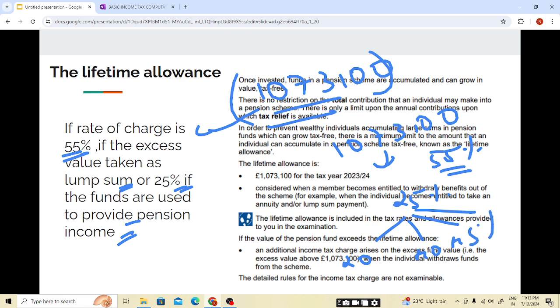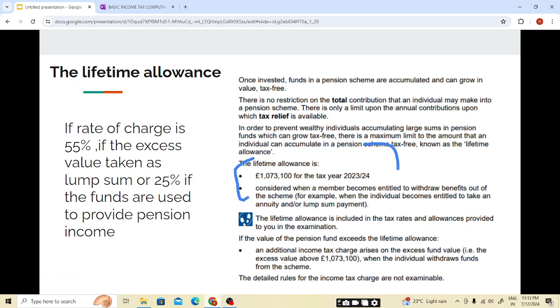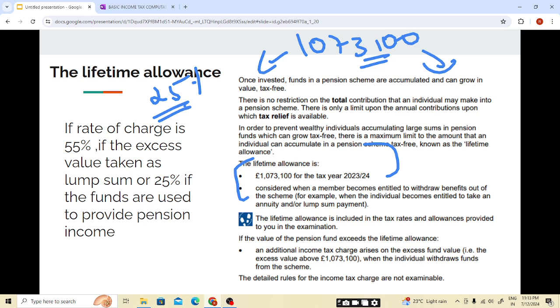This will not be tested, students, it is just for understanding. Please do not learn this. Only keep in mind the lifetime allowance limit. This will be provided in the examination. Above this you have different charges, and below this, 25% of the fund can be withdrawn tax free. The rest 75% will be taxed as non-saving income, as we earn our pension income in the tax year in which we withdraw. I hope this is clear.